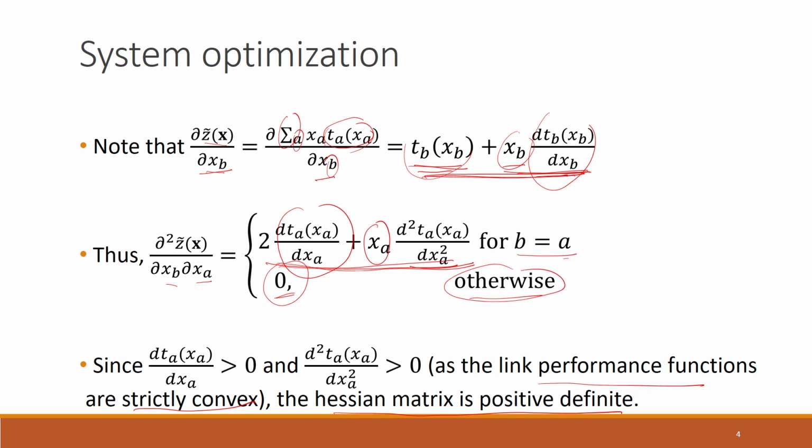If the Hessian matrix is positive definite, that means the objective function is strictly convex everywhere, and then it is also strictly convex at any stationary point x star. Therefore, given that we have already established that the feasible region of the system optimization formulation is convex, we can say that the stationary solution obtained for the system optimization program will be the optimum solution, and it will be unique.